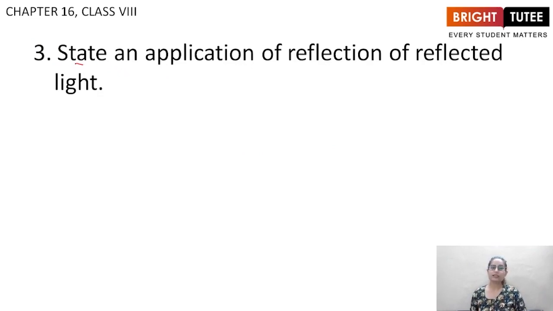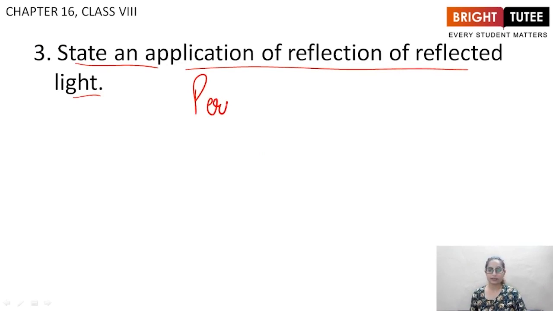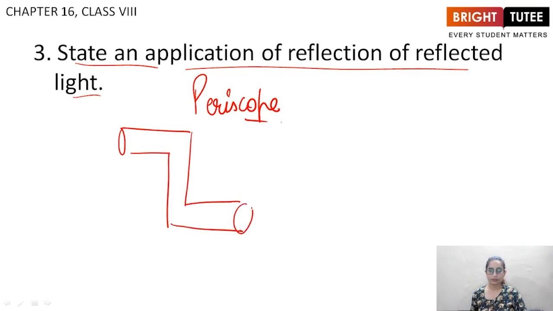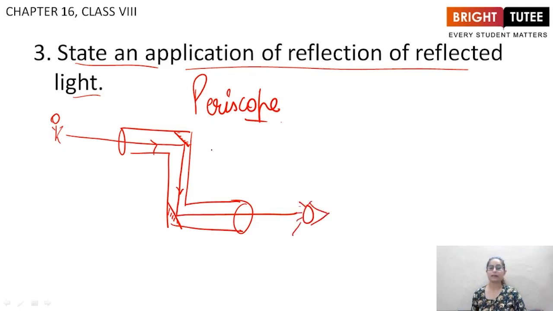Third question, state an application of reflection of light, reflected light. The application is periscope. This is a periscope. So here are two mirrors. One has been fixed here and one has been fixed here. Right? So light enters through this point, strikes on the mirror, gets reflected to the second mirror, then again gets reflected outside. So if there is an object present here, you will be able to look at it from here. So this is the application.